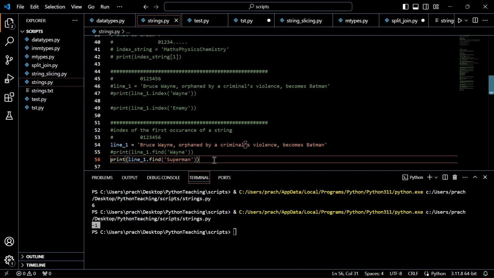In your programming you can make a choice whether to use an index function or a find function. Find basically works like an index, but in case it is not able to find the word it is searching for, it gives you -1. When you get a result as -1, you can understand that it is not available.